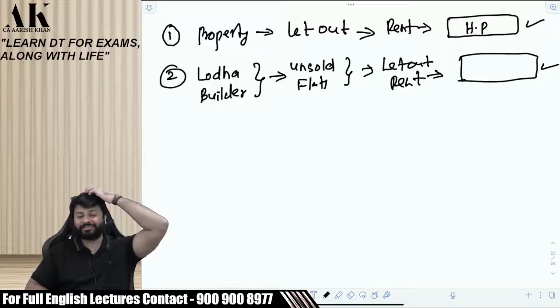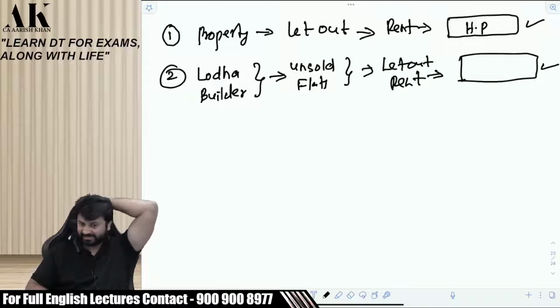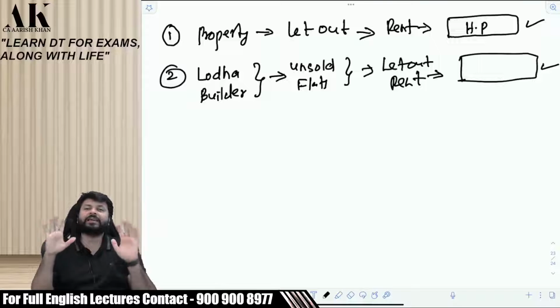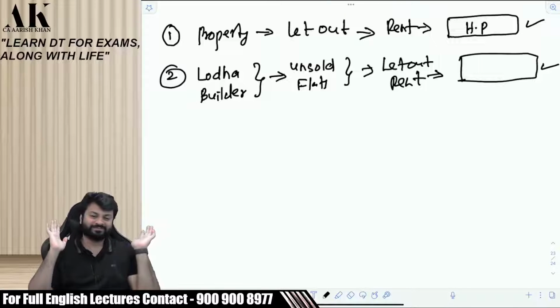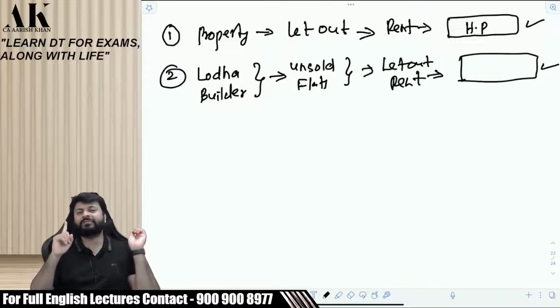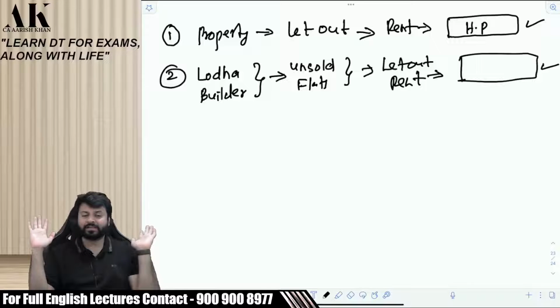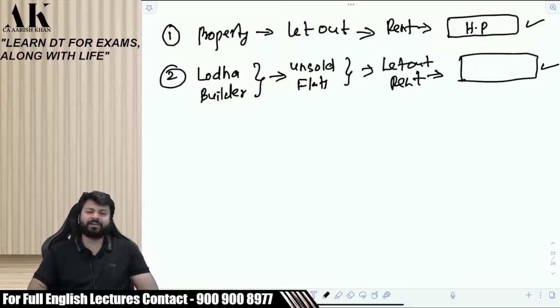Now three people have said three different heads of income. Gopi, you have said PGBP, right? Julie, you have said HP, and Vinita, you have said IFOS, right? Now see, within the class itself, there is a disparity among students. When I asked the first question, everybody said the same answer, house property. Do you agree or not? But when I asked the second one, everybody is giving different answers.